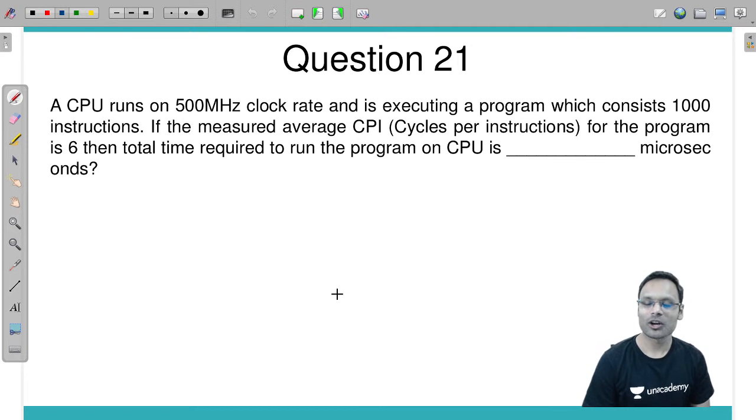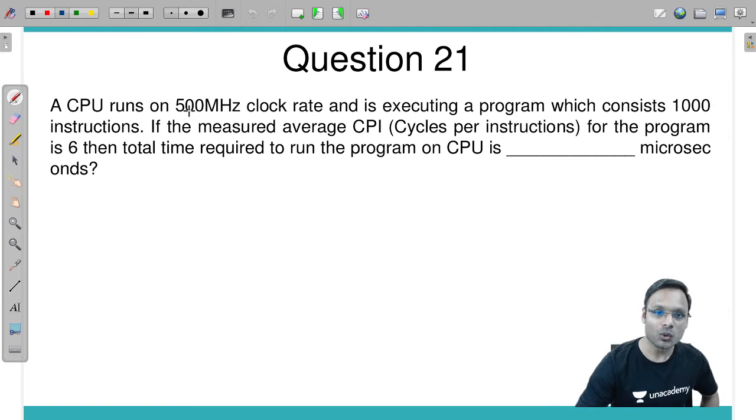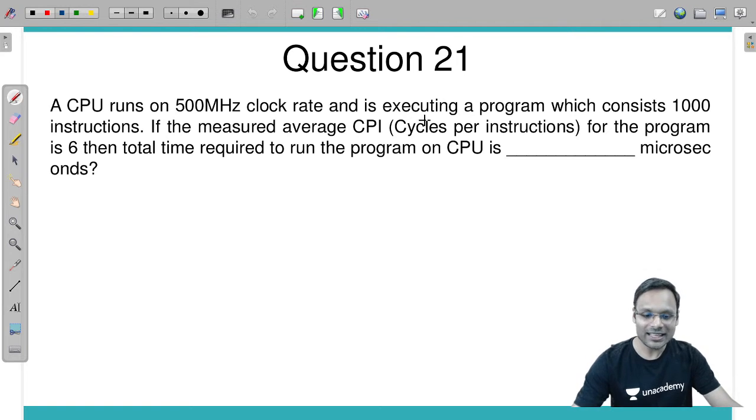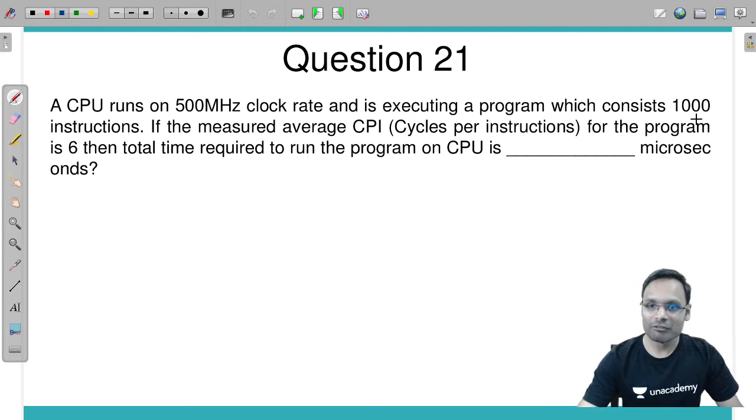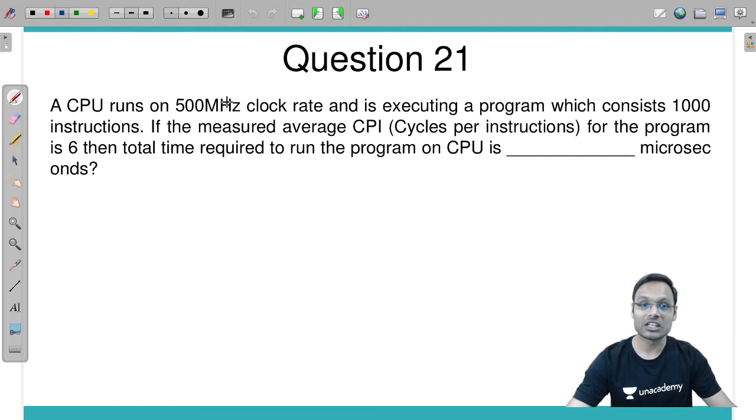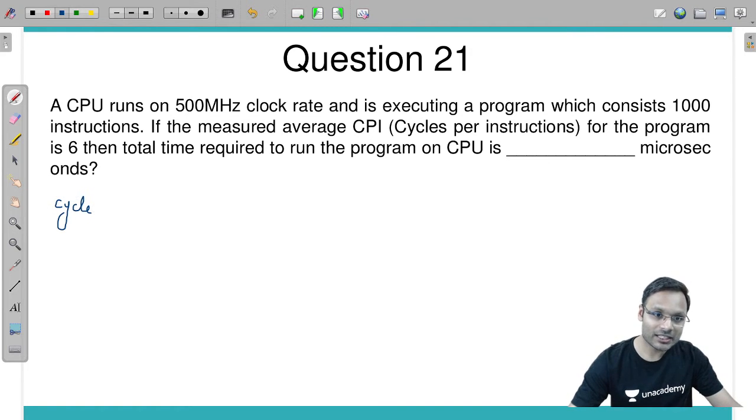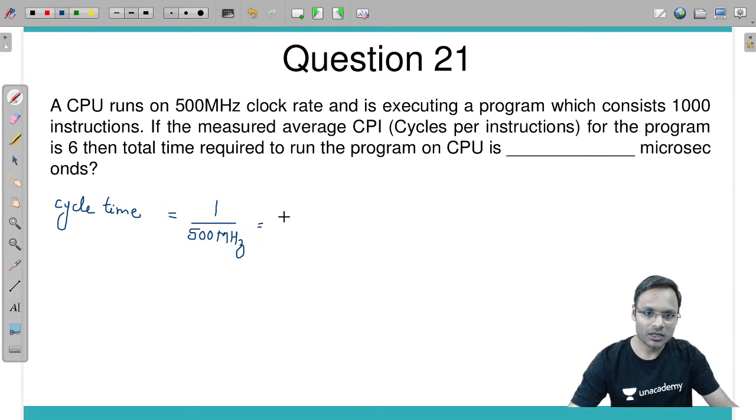Okay, this is your last question of the day. A CPU runs on a 500 megahertz clock rate and is executing a program which consists of 1000 instructions. Okay, so if it is running on a 500 megahertz clock rate, can we calculate the CPU's cycle time? You calculate the CPU's cycle time. How will we do it? 1 divided by this.